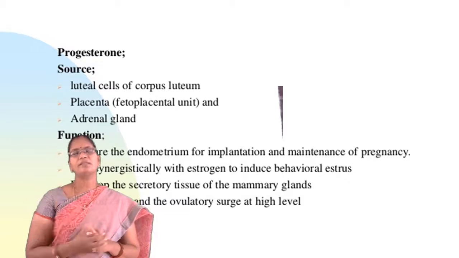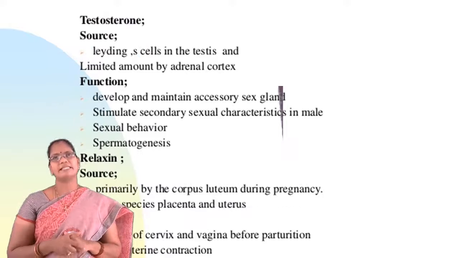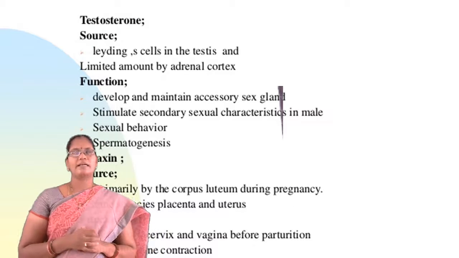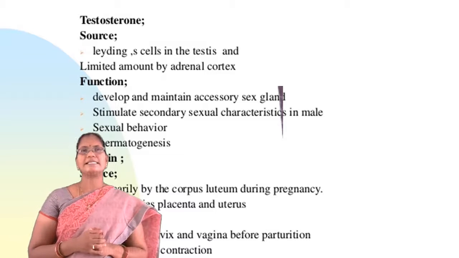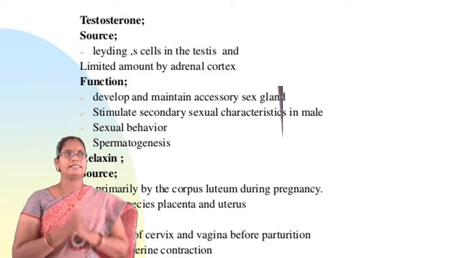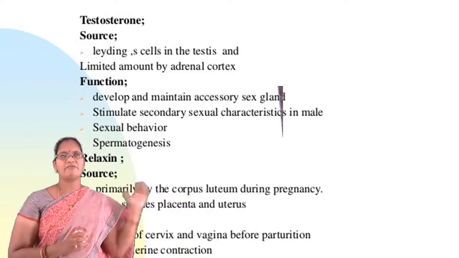So, this is about the hormone estrogen. Now, we will discuss testosterone. Testosterone is the male hormone, and coming to the source of testosterone, it is produced from the Leydig cells in the testis, and a limited amount is secreted by the adrenal cortex. Now we will see the functions.